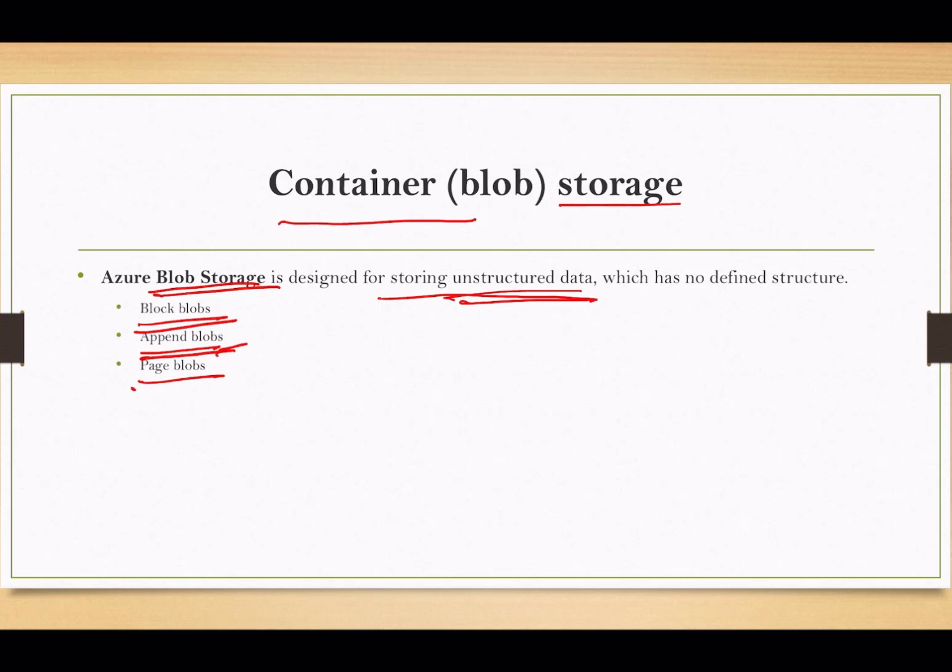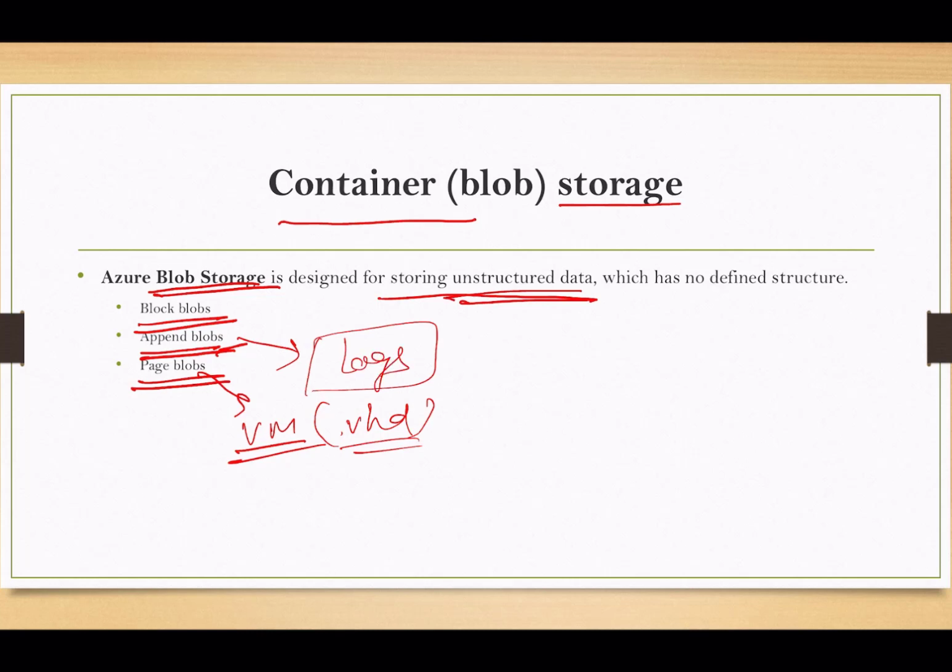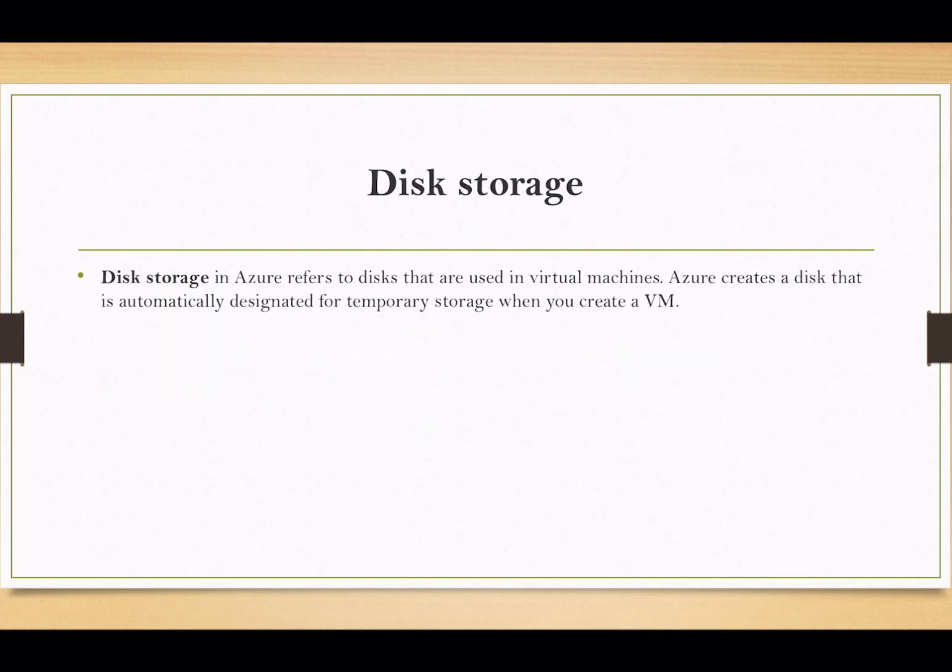Next, we have the page blob. It is mainly used to store virtual hard disk files that are used in virtual machines, like VHDs we can say. The block blob is used for logs and general documents, text docs and all. So we have block, append, and page blob.